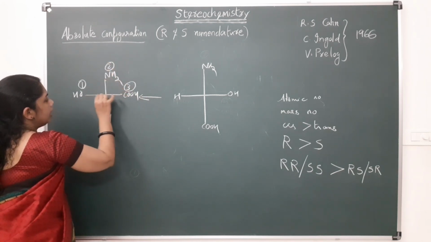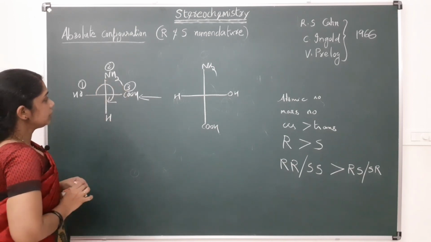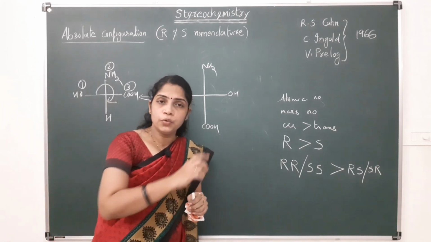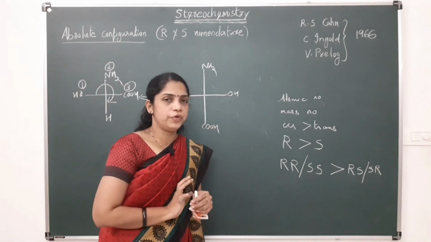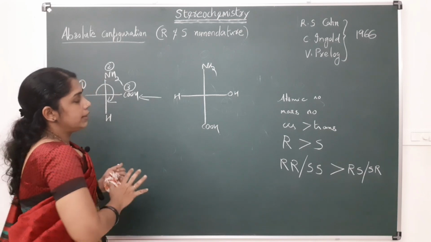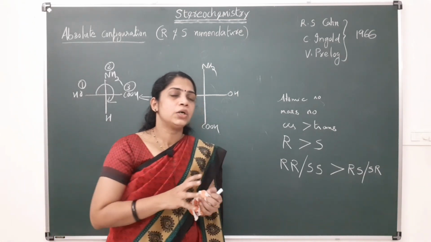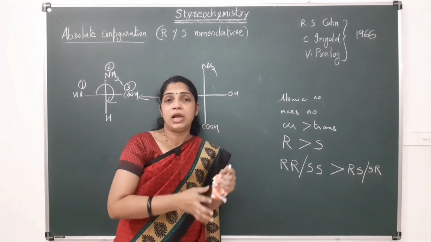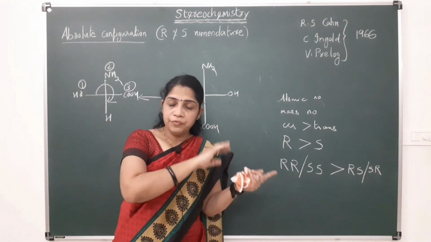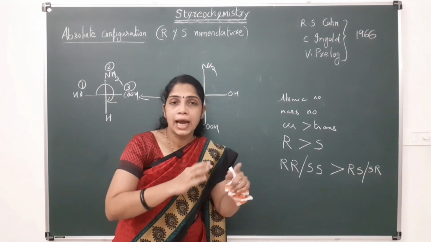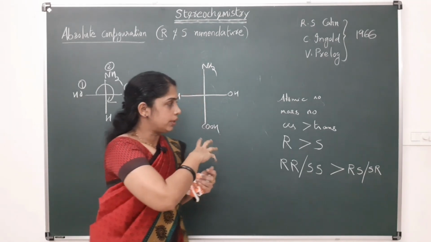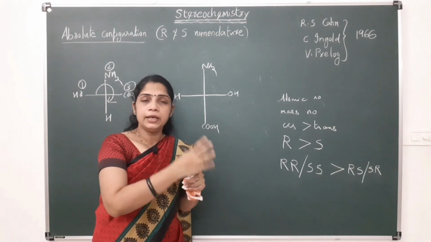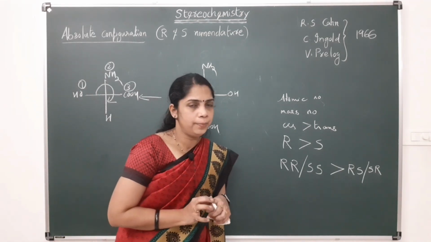So 1, 2, 3. This is having the R configuration. The flying wedge projection also we got as R configuration. Okay. So this is a method. This is the best method for finding the configuration. Instead of finding the configuration from the flying wedge, the best method is to convert the flying wedge into the Fischer projection and then do the priority assignment and other things, and then find the configuration. That is the easy method.